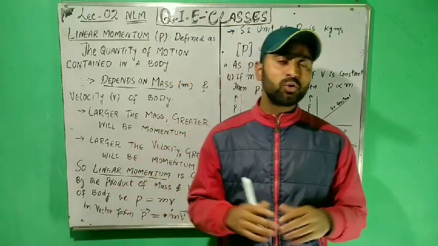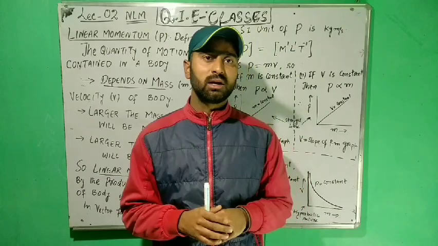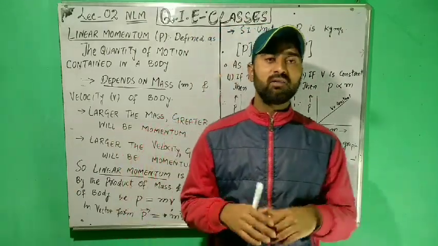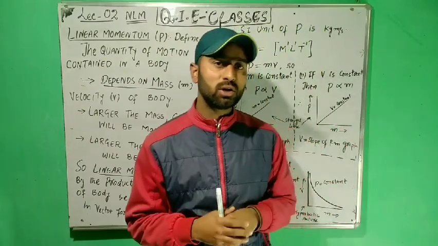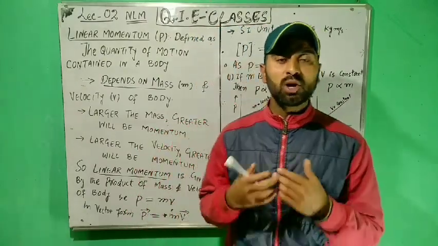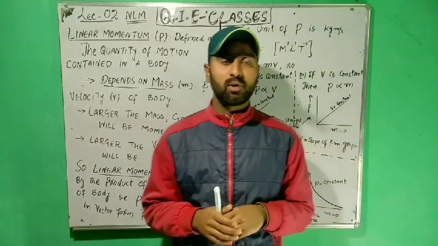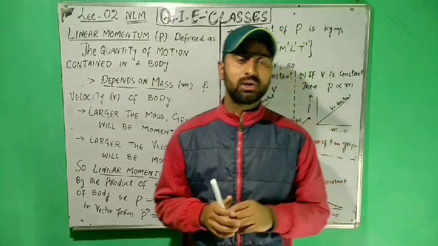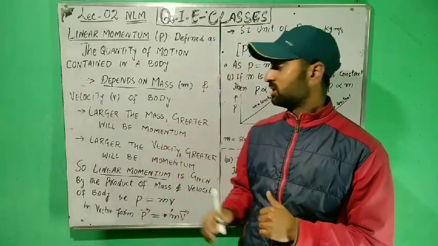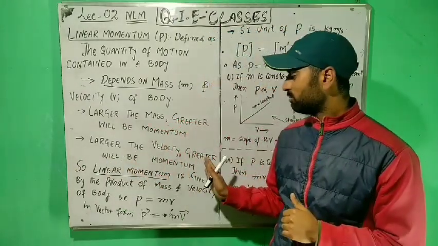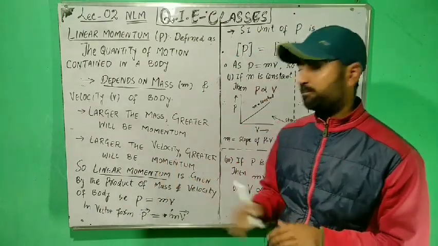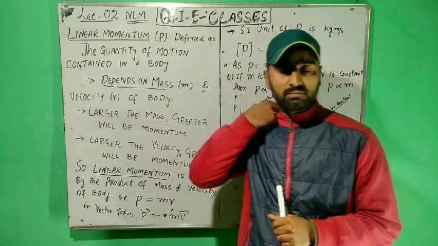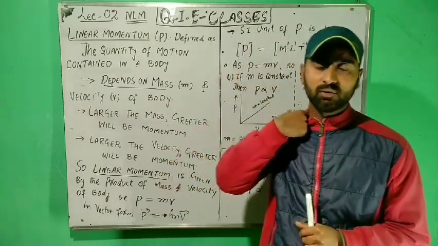However, if two bodies of the same mass have different velocities, then the body having greater velocity will require large force to stop or change its state of motion. Thus, we can say greater the velocity of a body, greater will be its momentum. Thus, it's clear that the linear momentum of a body depends upon the mass and velocity of the body.